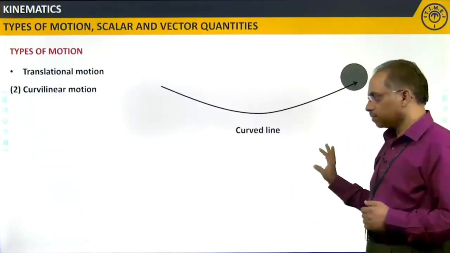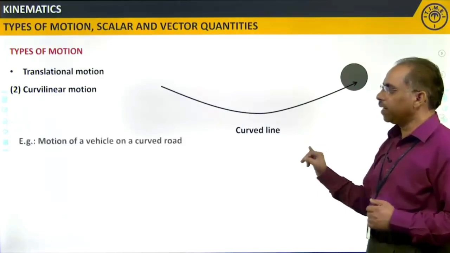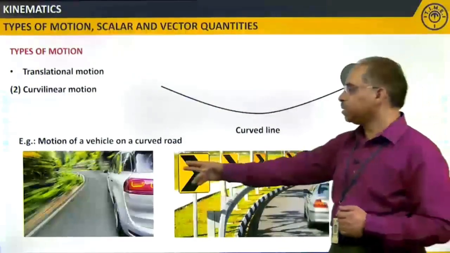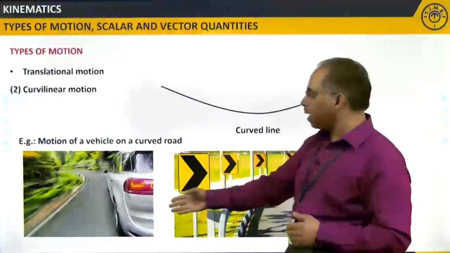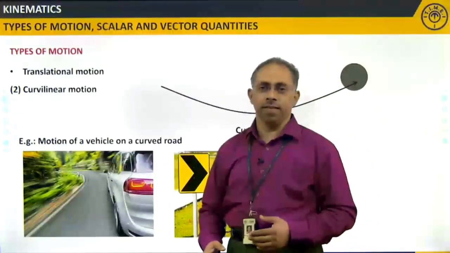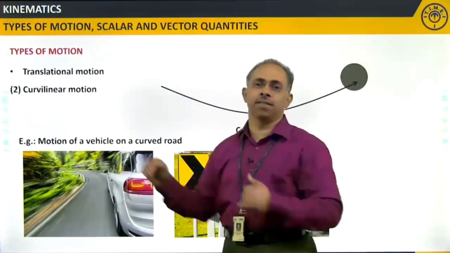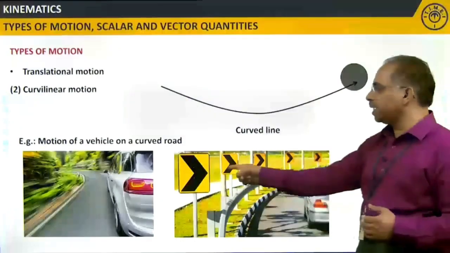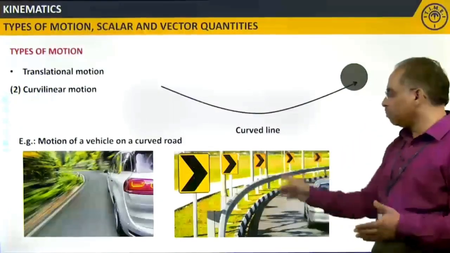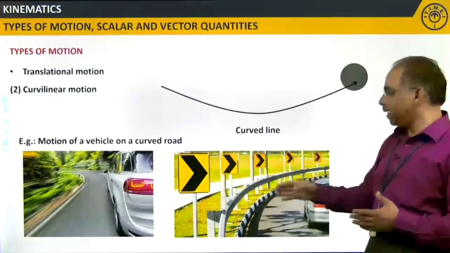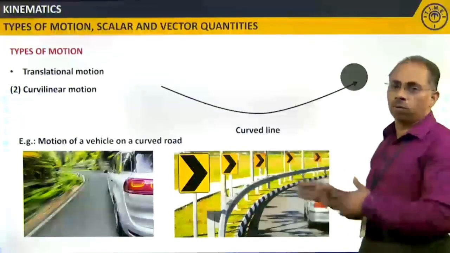As an example, we will consider motion of a vehicle on a curved road. You can see in this picture over here, the car appears to be going straight, but there is a curve ahead, so it needs to take a left turn over there. Whereas in this picture, you can see the signboards, with a signboard towards taking a direction to the right side. So, it is not a straight road, it is a curved road.